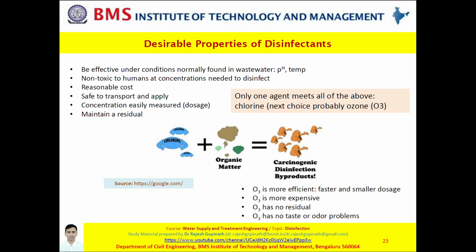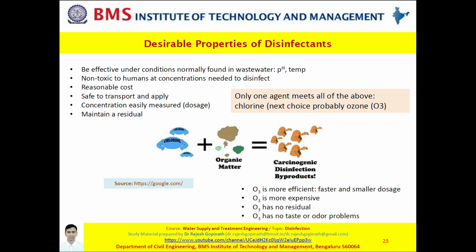It needs to be added only in a smaller dosage than chlorine. However, it is expensive and has no residual properties, which a disinfectant should have. Also, it doesn't leave any taste or odor that chlorine may add to the water.